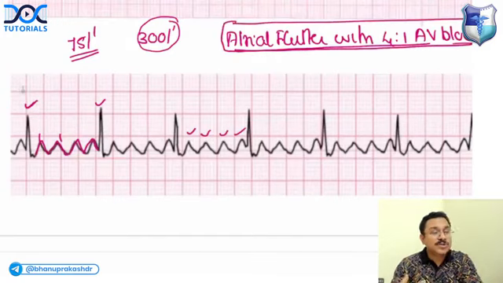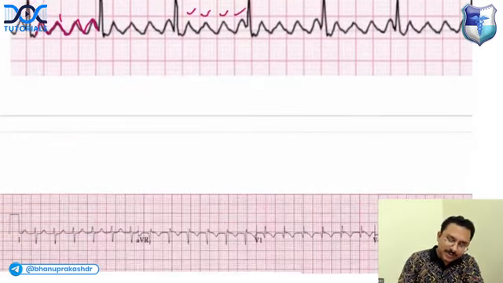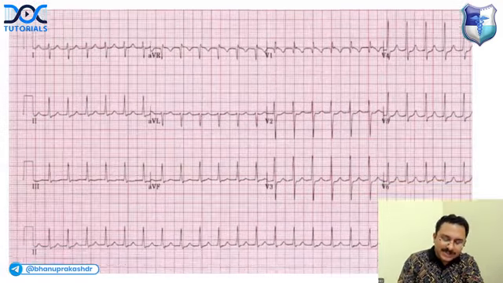What is the most common type of AV block associated with atrial flutter? Is it 4:1, 3:1, 2:1? What is the most common type of AV block associated with atrial flutter? Answer is 2:1 AV block. Right, good. And what about this ECG?